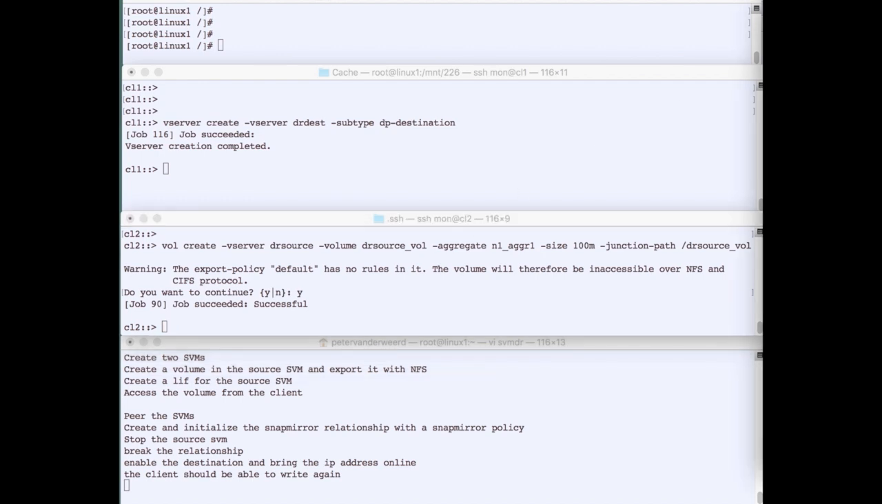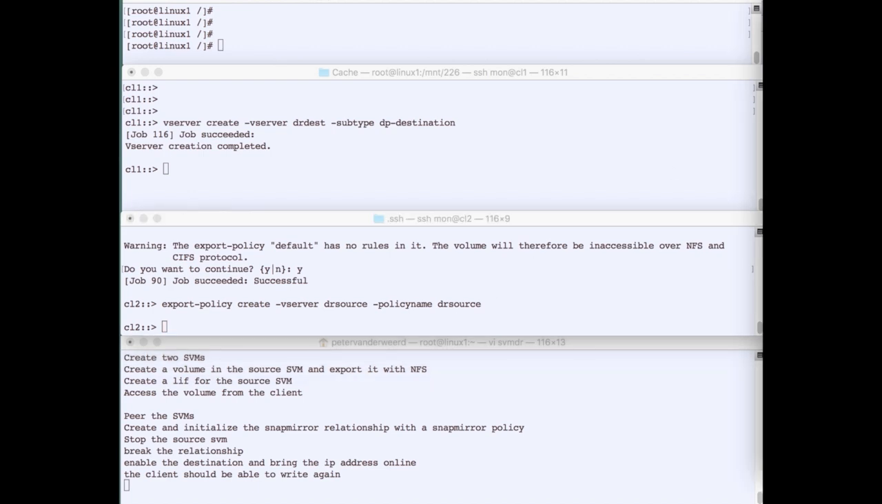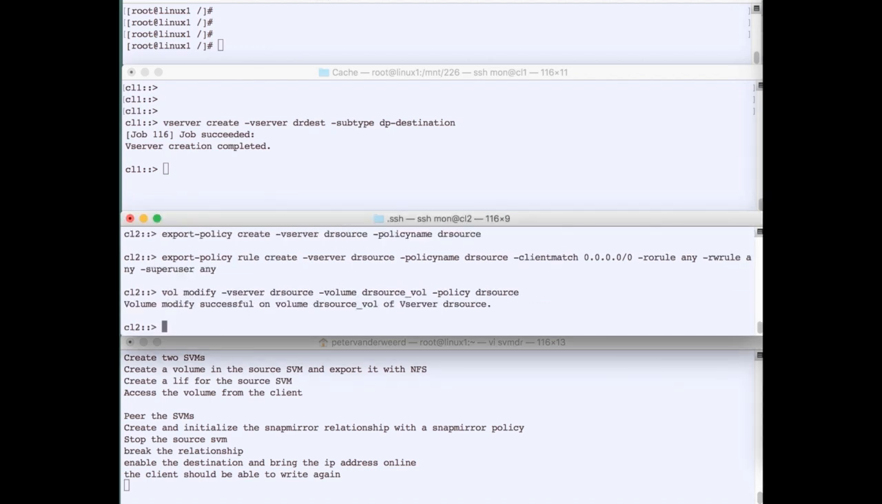Obviously, we want it to be accessible by a client, so as always I use NFS, but I could just as well use CIFS. But I'm using NFS, so what we do is we create an export policy, open up full control for all machines, then we will connect the policy to the root volume as well as to the data volume. This is for ease of demonstration. Of course, I could have a different policy connected to the root volume.